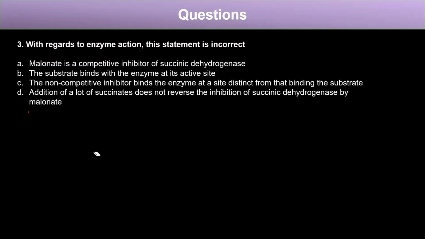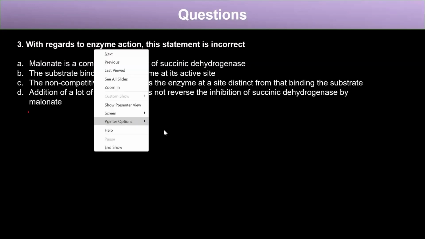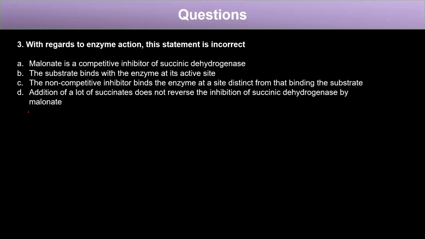The second is, the substrate binds to the enzyme at its active site. This is also correct. The third option is, non-competitive inhibitors bind the enzyme at a site distinct from that binding the substrate. This is also correct. And the fourth is, addition of a lot of succinate does not reverse the inhibition of succinate dehydrogenase by malonate. So this is the incorrect one. Why? Because malonate acts as a competitive inhibitor, right? And we just saw how to overcome competitive inhibition.